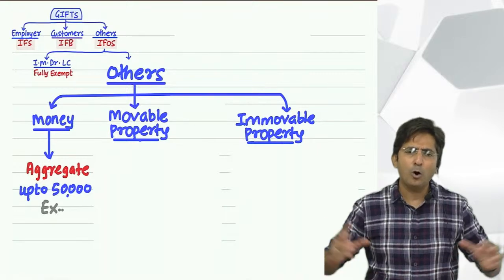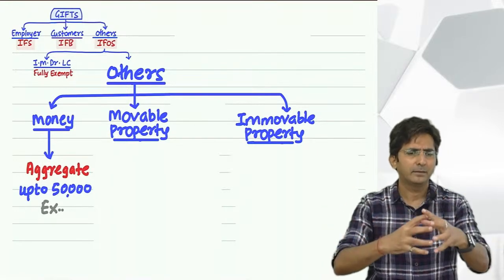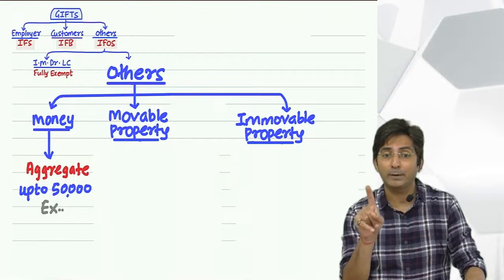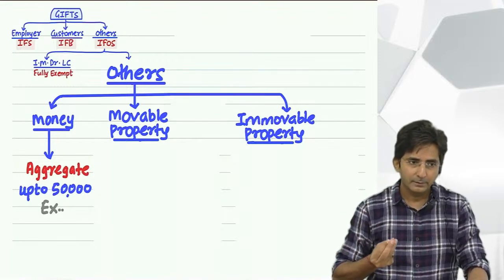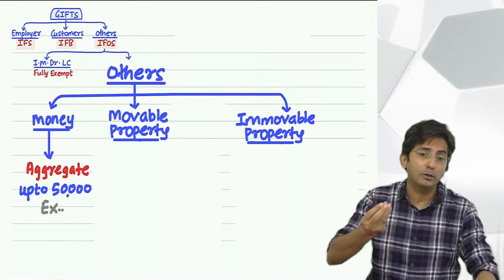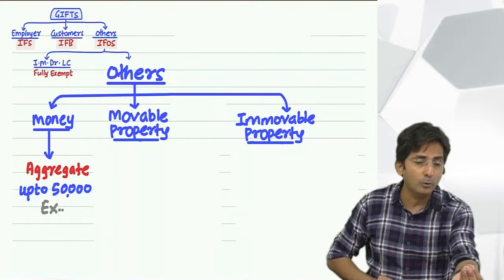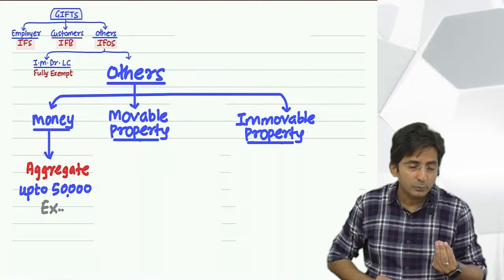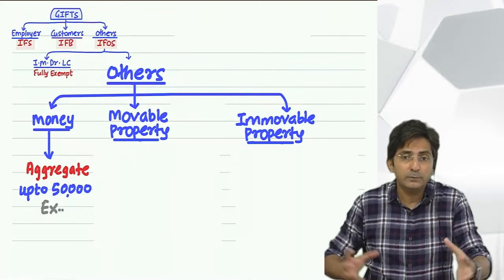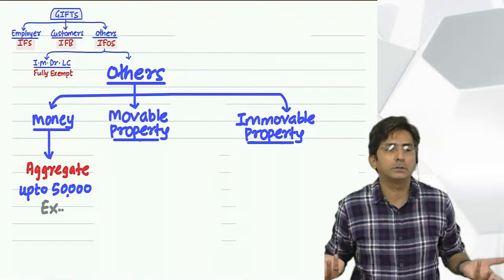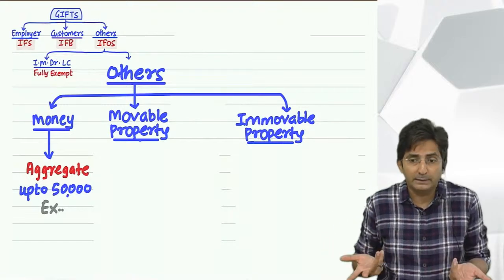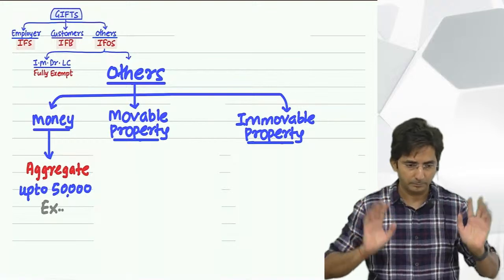So I will add all the gold combined, but what I will add is the market value. For example, he gave me gold of 5 grams, so I will have to find out the market value of 5 grams of gold. She gave me gold of 2 grams, so I will find the market value of that. This way I have to add up all the market values, and if the total is up to 50,000, exempt. Above 50,000, taxable. Fully taxable.